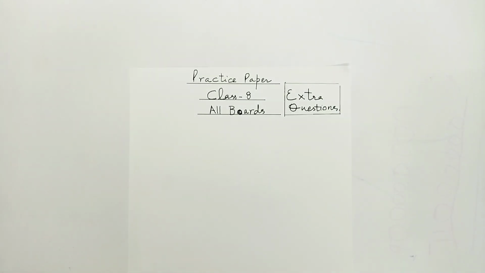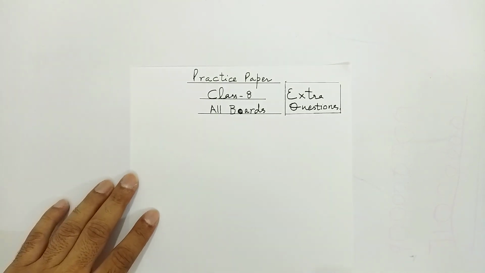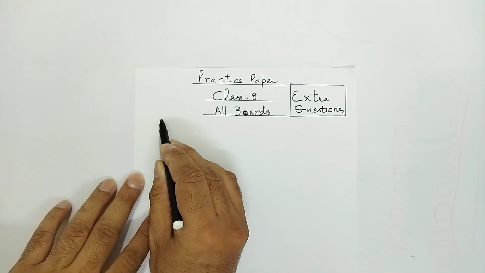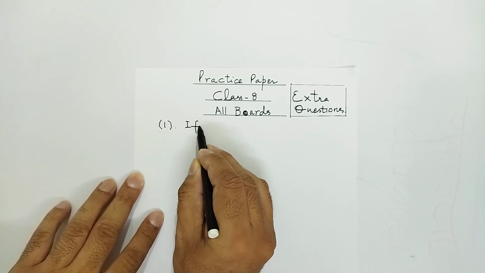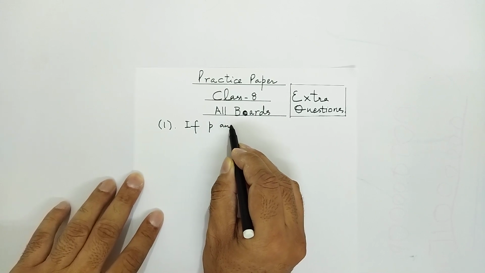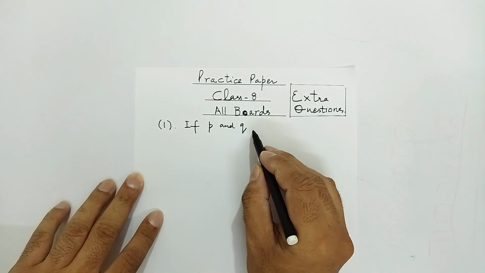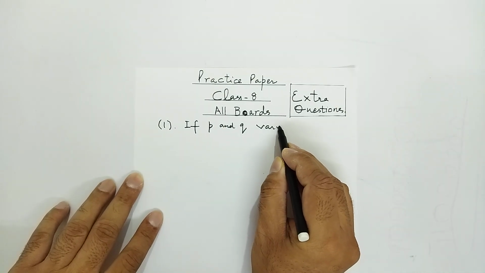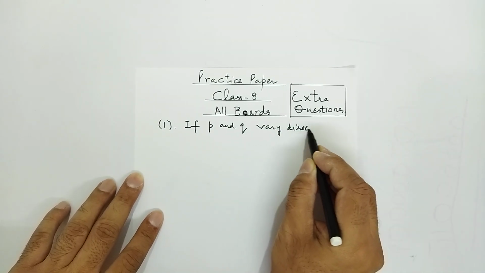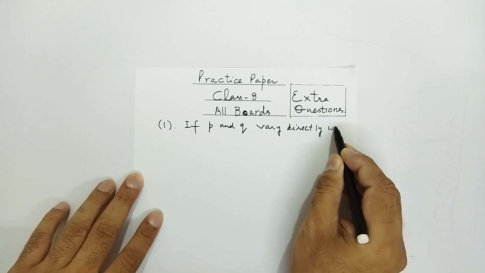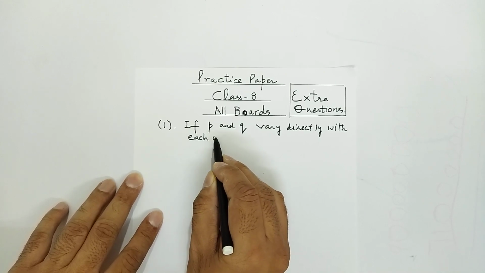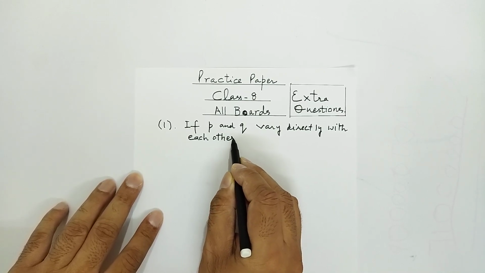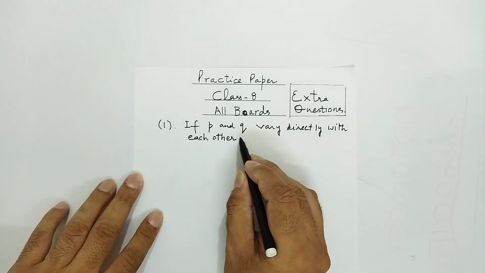Hello everyone, today we will do one practice paper of class 8th in which extra questions are taken. So first of all I am doing question number 1. Question first is, if two quantities P and Q vary directly with each other, means this question is of direct variation. They vary directly with each other, then find